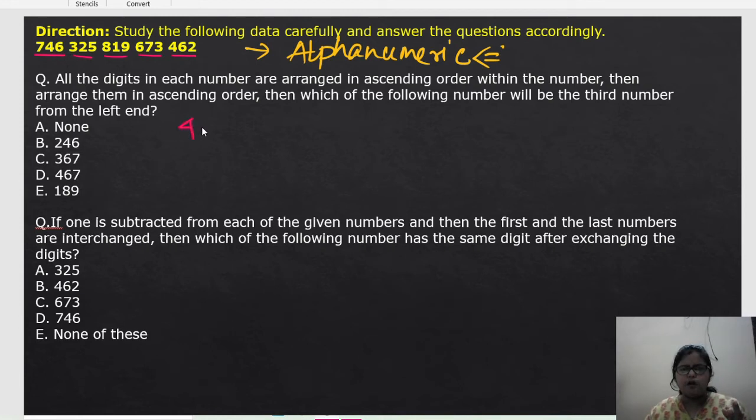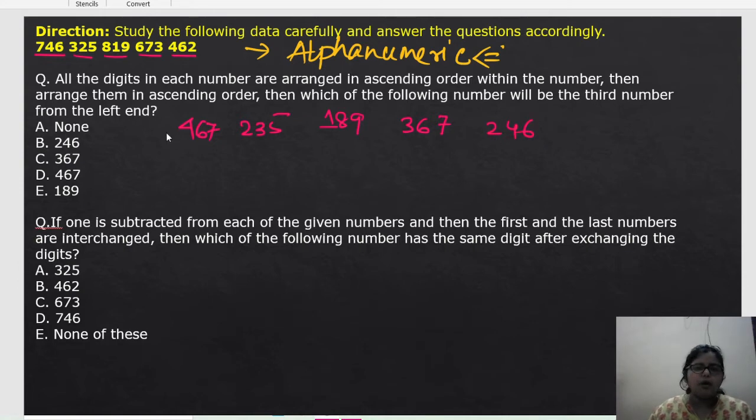See, 4, 6, 7. This is the first one. Second one will be 2, 3, 5. Third one will be 1, 8, 9. Small to big. Fourth one will be 3, 6, 7, and fifth one will be 2, 4, 6. Done. Now again we have to arrange it in ascending order. Within each number we arranged it in ascending order, then we have to arrange the whole numbers in ascending order also.